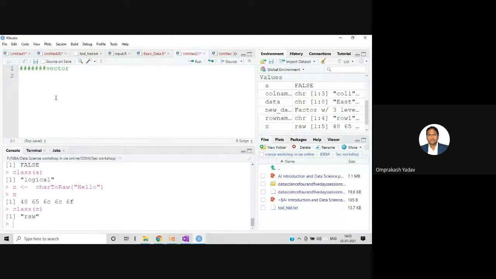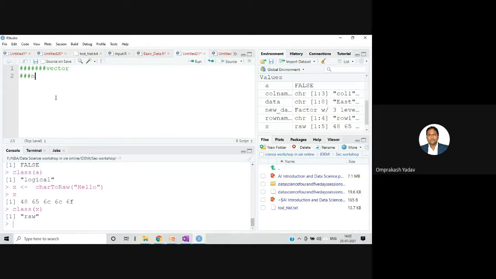Now, how to create the vector? Let me give you one simple example of a vector. A vector can be created with the c function, with the sequence function, many functions are available. Let me create a vector in a simple way. For example, a numeric vector.